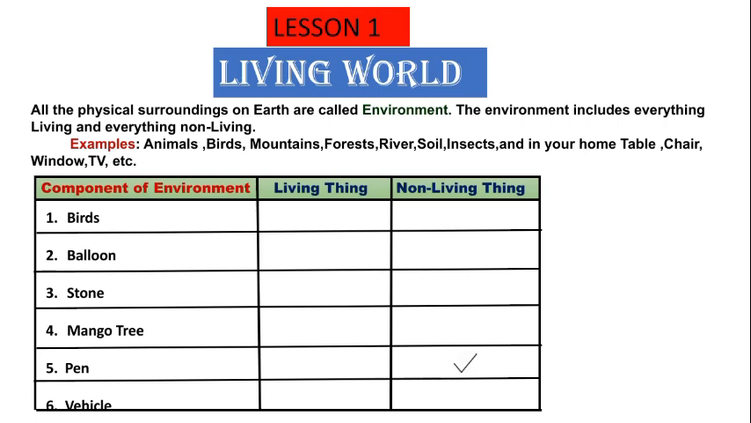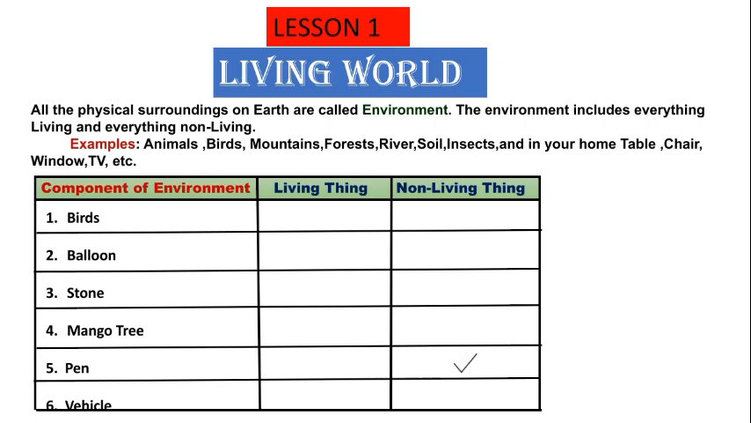The living beings are those which have the living characteristics, and non-living beings do not have the living characteristics. For example, animals, birds, mountains, forest, river, soil, insects. Not only this, in your home also you can see table, chair, window, TV, etc.